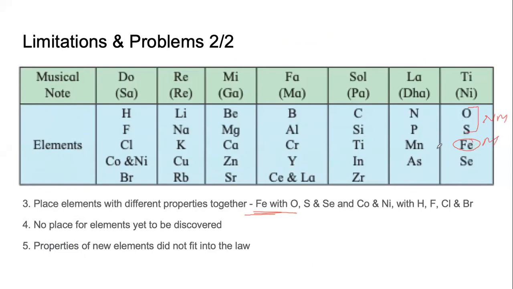But going by the principle, going by just atomic mass, Newlands had to put iron along with oxygen and sulfur. Doesn't work. Similarly, cobalt and nickel are metals, and they are very unlike the other elements in this group, which is hydrogen, fluorine, chlorine, and bromine. But that's the best place he could find based on the information that he had.